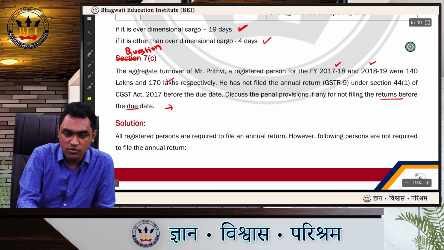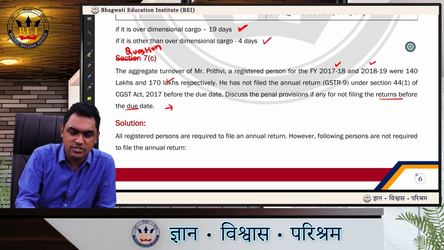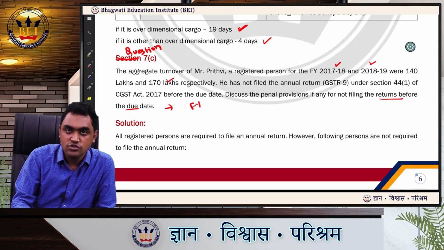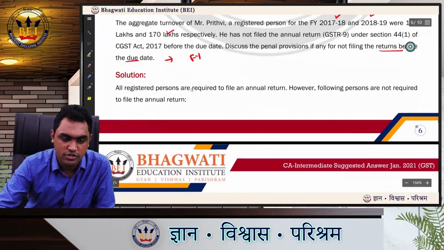Okay, so now this is a very good question which Institute has asked, because for financial year 17-18 and 18-19, the department had issued a clarification. So there can be two answers for this question. One, if you go as per what the section says, and one, if you go as per what the departmental circular or clarification says. Let us see both.